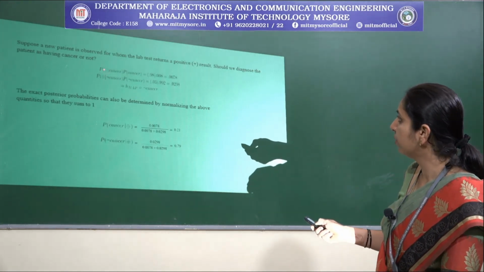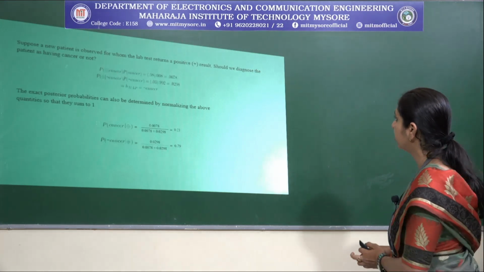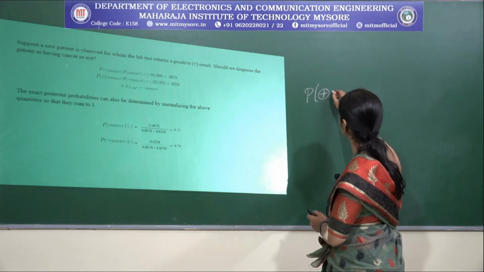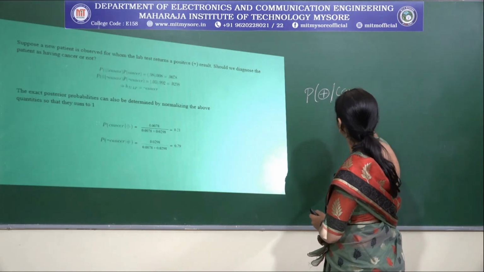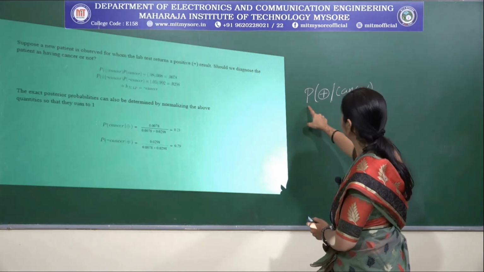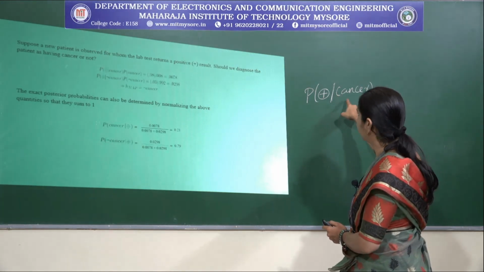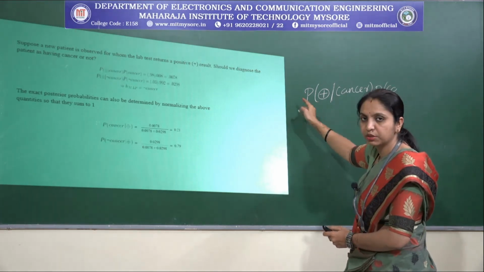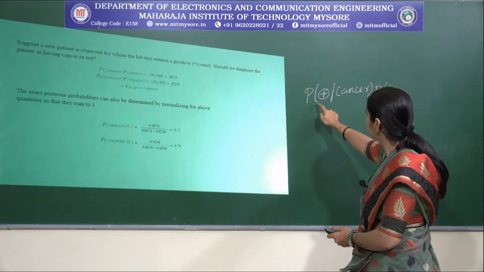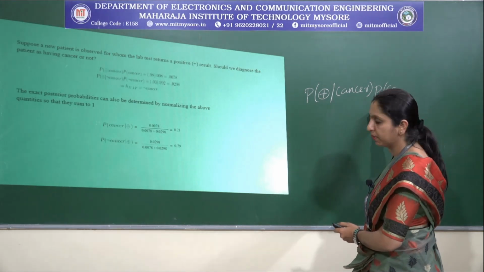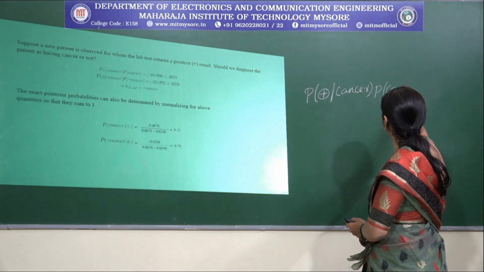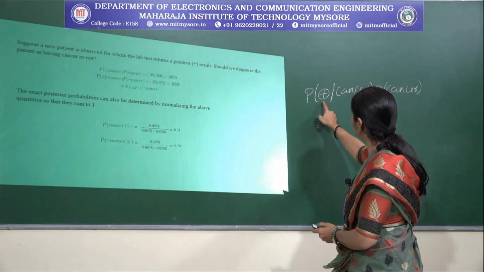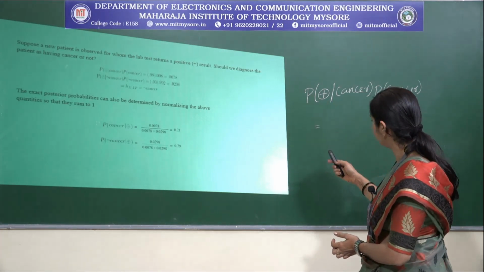So the equation becomes: probability of positive given cancer, times probability of cancer. This is nothing but the likelihood function, as we have already discussed in the maximum likelihood part. So this part is the likelihood and this part is the prior probability. You just have to substitute the values. What is the probability of positive given cancer?